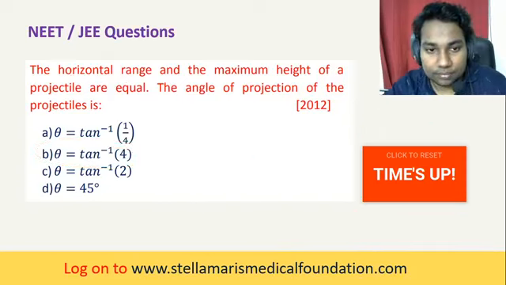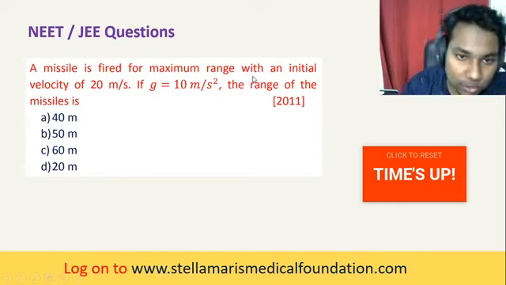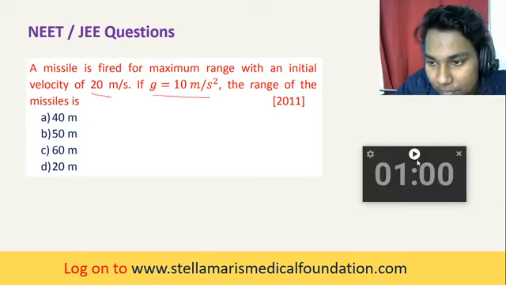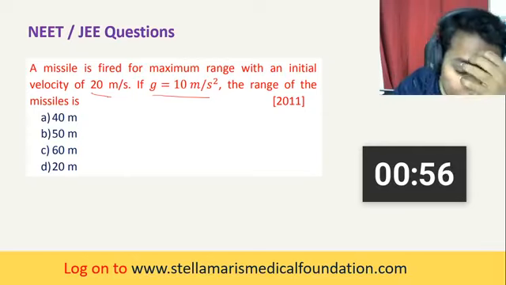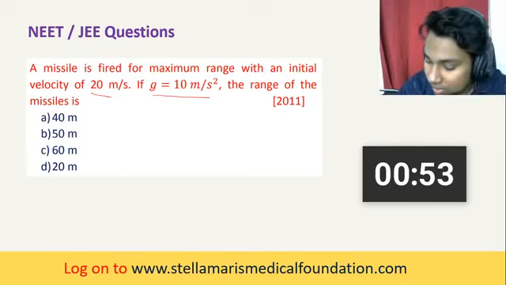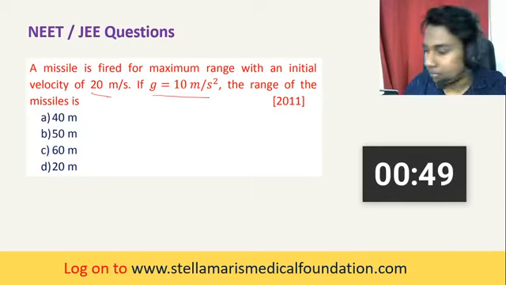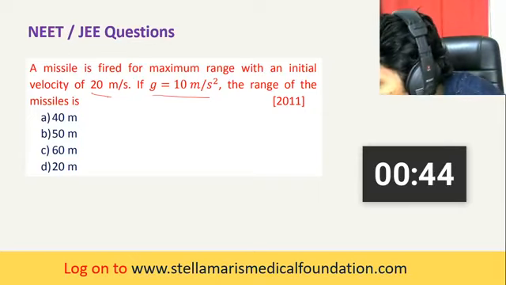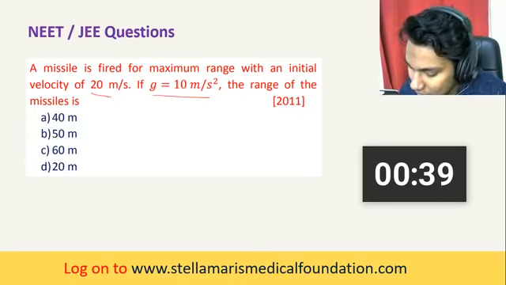So we'll move to the next sum. The missile is fired for maximum range with an initial velocity u. Take g is equal to 10 meter per second squared. The range of the missile is, time starts now. What is the answer? Comment your answers. Dhanalakshmi, Kanishka, Padma Krishnan, George, comment your answers. You can do this.